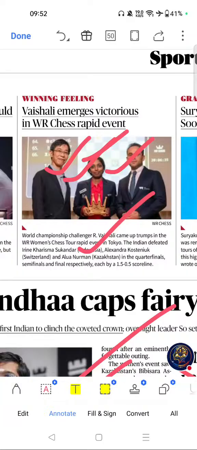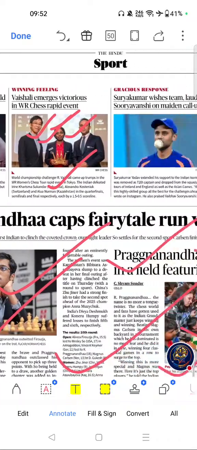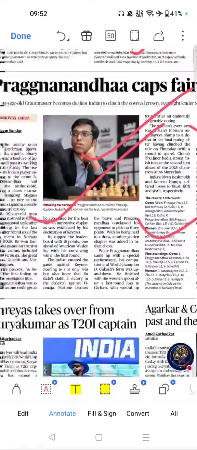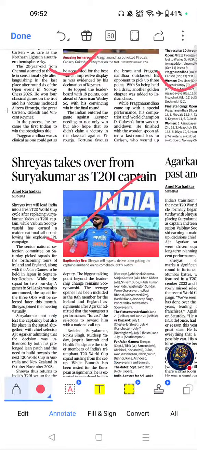Next important topic, I will be showing only important articles. You please go to this one from sports section. This one, Shreyas's takeover from Surya Kumar as T20I captain. Key themes are BCCI, T20I captaincy, sports governance, Vaibhav Suryavanshi.